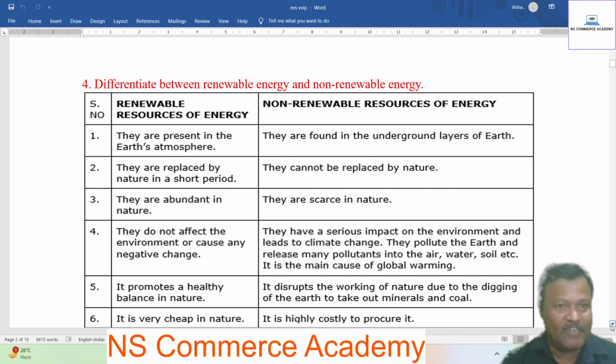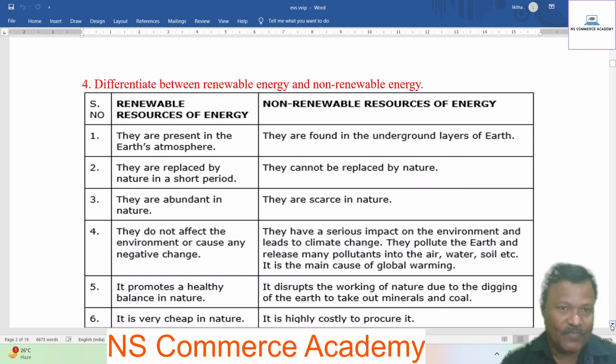Second difference, renewable energy is replaced by nature in a short period. Non-renewable resources cannot be replaced by nature. Third difference, renewable resources of energy are abundant in nature. Non-renewable resources of energy are scarce in nature.